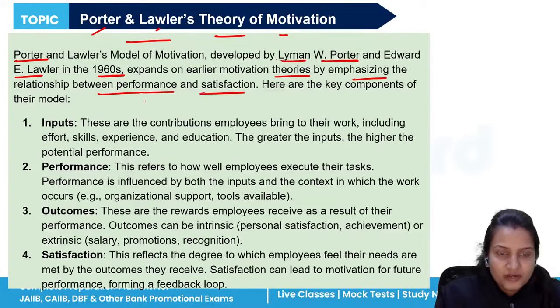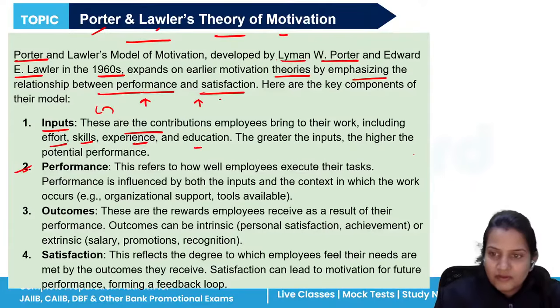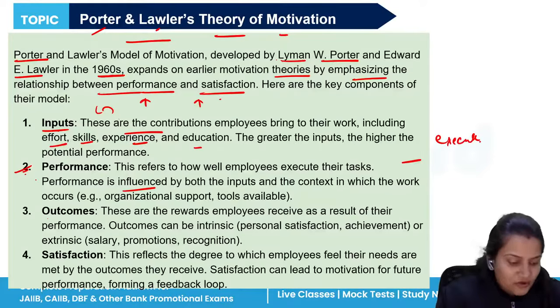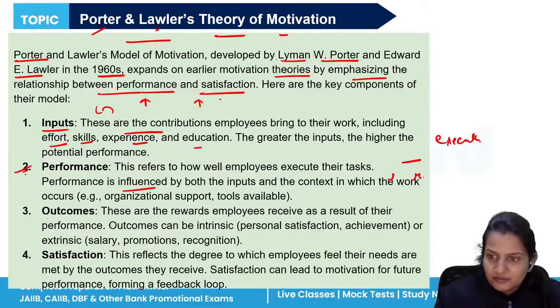The more performance you give to the organization, the more satisfied you will be. That is the input, the contribution which employees give to the organization in the form of effort, skills, experience, education. And then they will perform their activity, they will execute their task. After performing, what comes? The result comes.